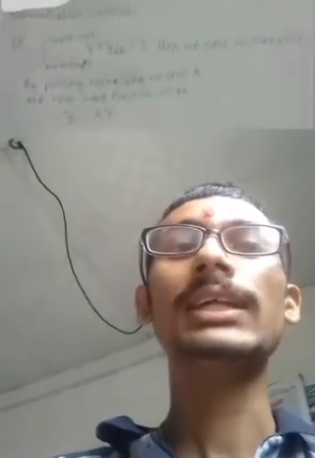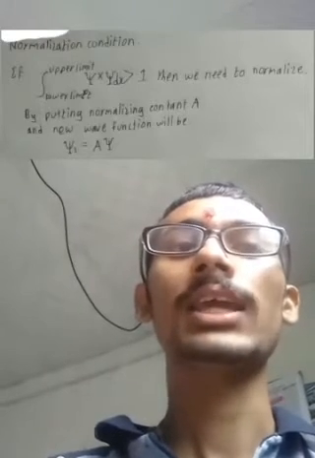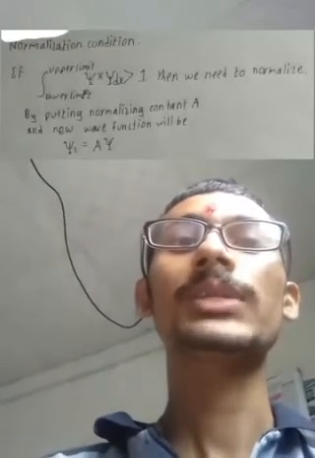Assume you are locked in a room, and if the wave function says the result of you also being outside, well, forget about the tunneling effect. Then shouldn't we normalize it? Of course we should normalize it. When the integration of conjugate of psi into psi dx is greater than 1, then we need to normalize it by multiplying with normalization constant A. So the new wave function becomes A psi.